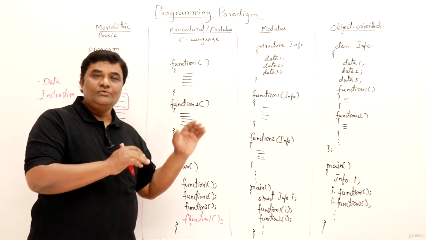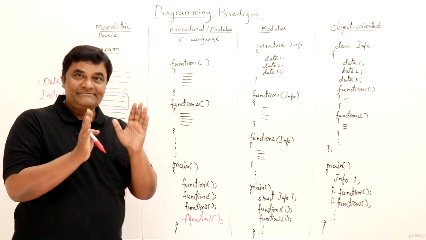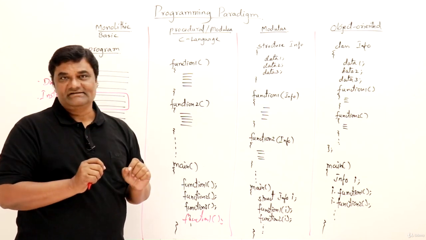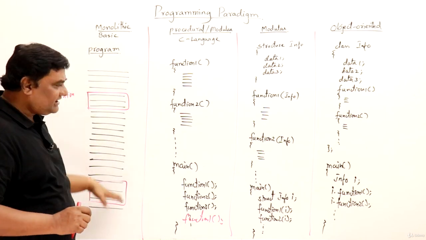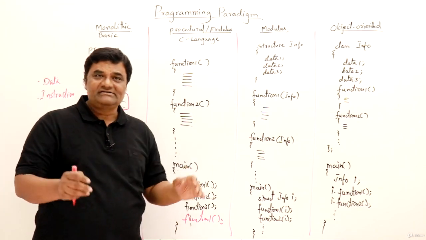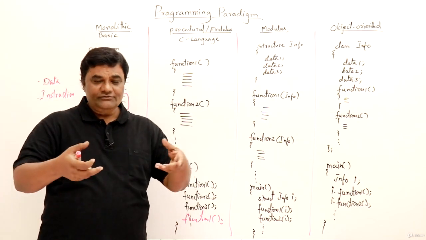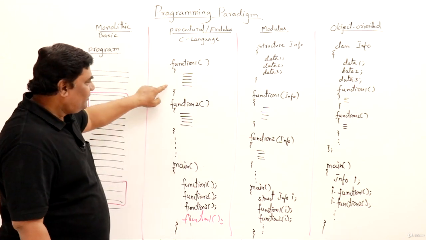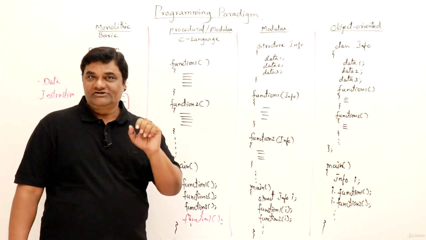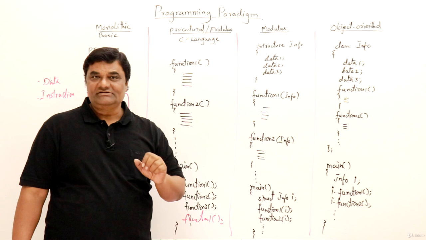So what does a function do? A function performs a smaller or specific task. This is performing a major task, which is a collection of smaller tasks. So the idea here is that you can break that major task into smaller tasks, and you can define smaller tasks as functions. So each is a function.